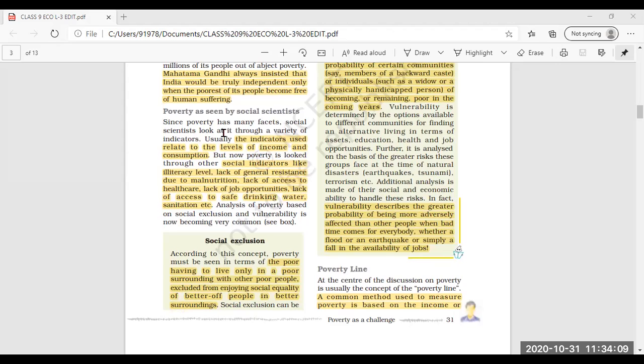Now, poverty is seen in a particular way by social scientists. What is the criteria of the social scientists about poverty?